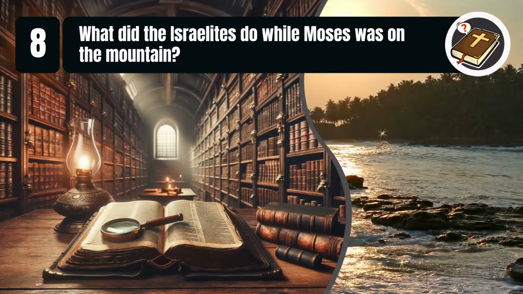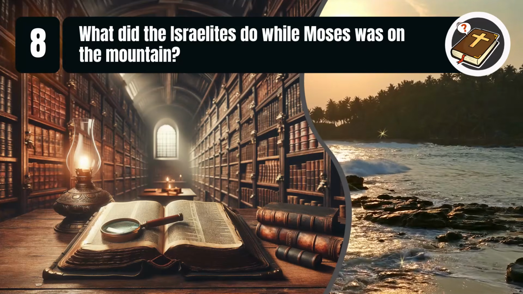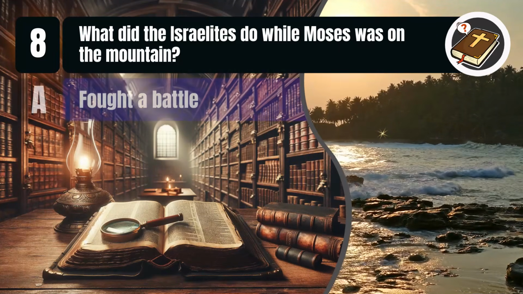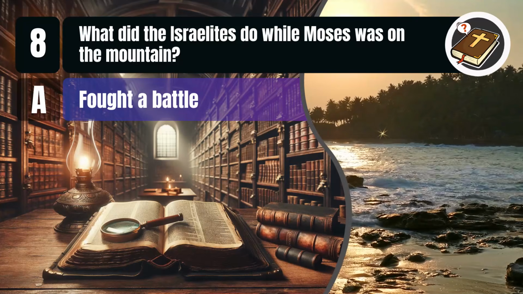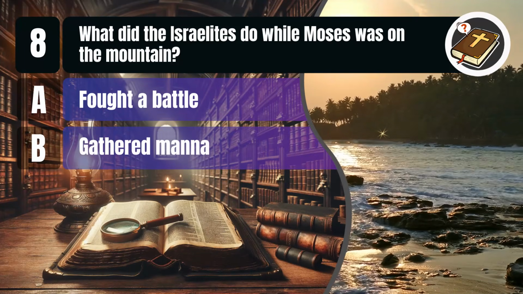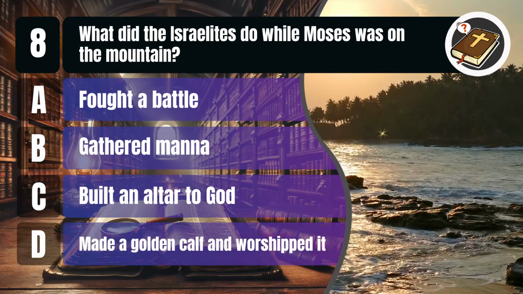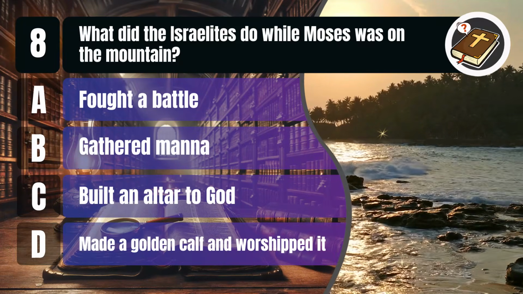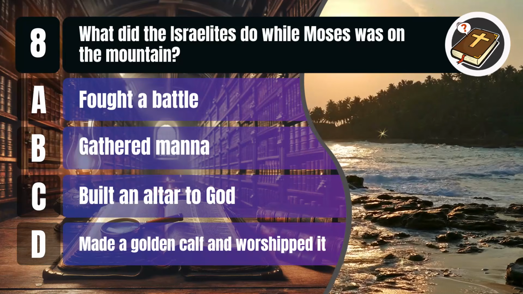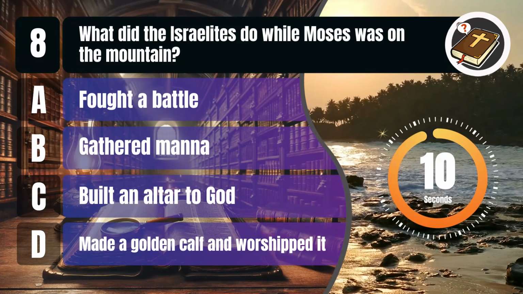Question 8. What did the Israelites do while Moses was on the mountain? A. Fought a battle. B. Gathered manna. C. Built an altar to God. D. Made a golden calf and worshipped it. You get 10 seconds.